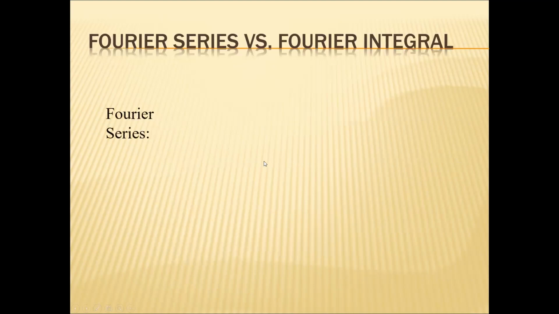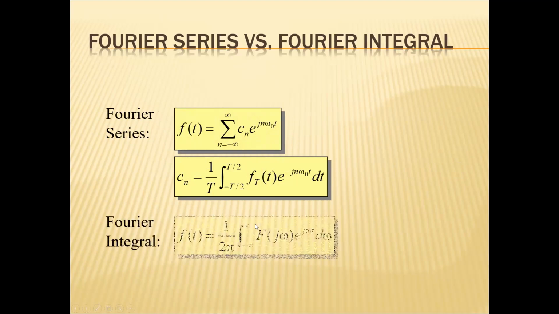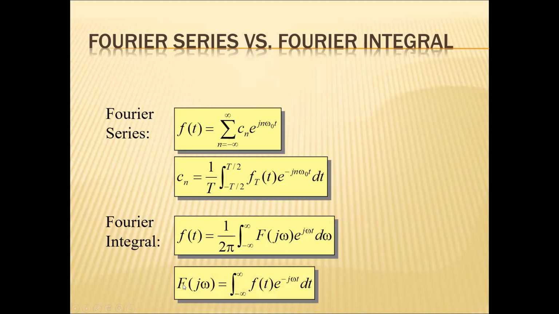And what could be the relation between Fourier series and Fourier transform? Fourier series is defined like this, and Cn is defined already like this. Fourier integral: f of t equal to 1 over 2 pi integral minus infinity to infinity F of j omega e power j omega t d omega. This is also called the inverse Fourier transform of the signal. And F of j omega equal to integral minus infinity to infinity f of t e power minus j omega t dt is the Fourier transform of the signal.